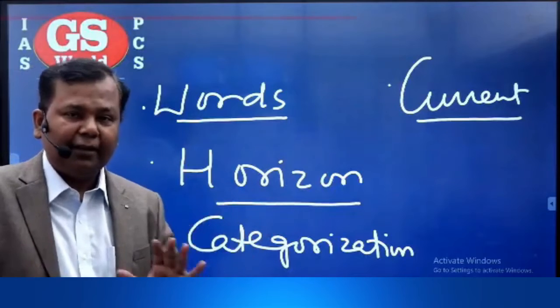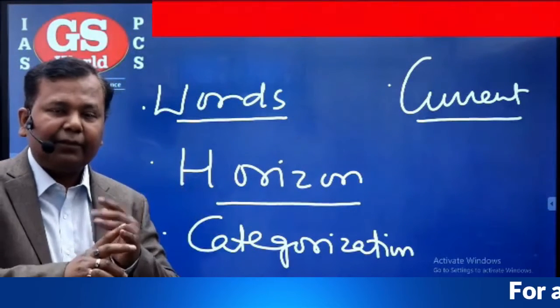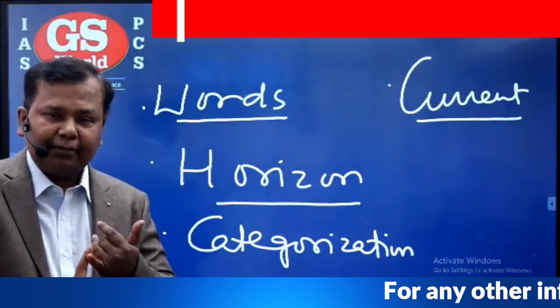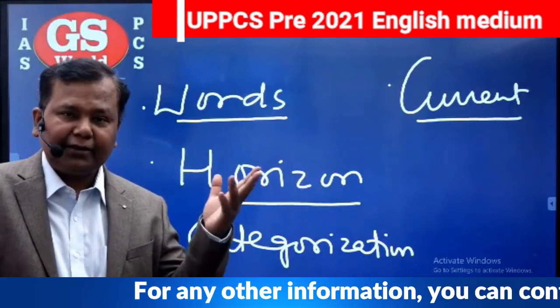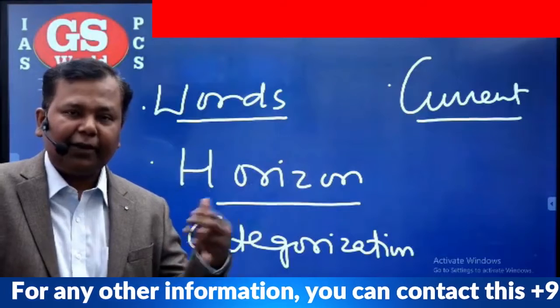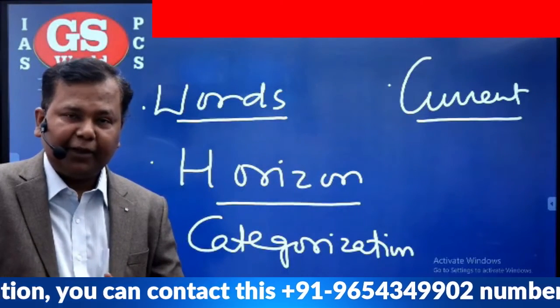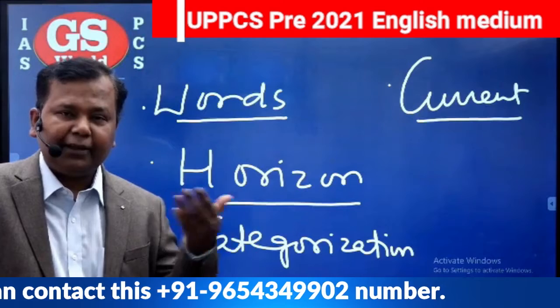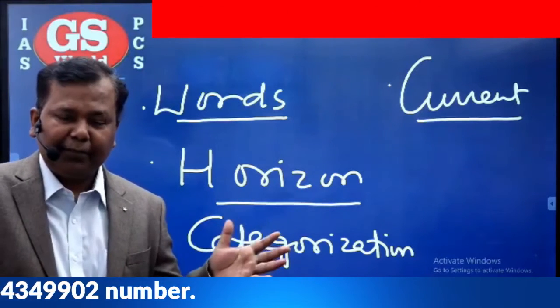How to categorize? Suppose we are taking the political system. The very first thing we have to categorize is the constitution. Correct? Part 1, union and its territory. Part 2, citizenship. Part 3, fundamental rights. Part 4, DPSP. When we are preparing fundamental rights, DPSP, we have to be aware of the articles also, in every part.